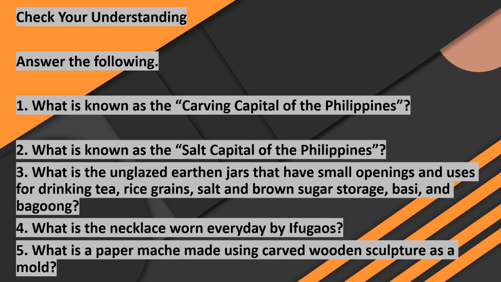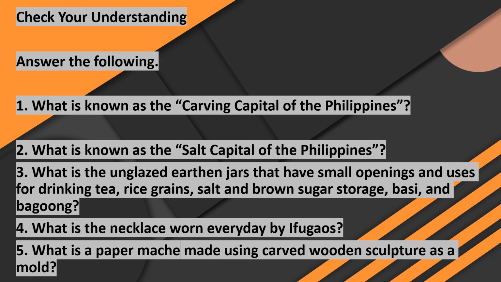Okay, number three, what are the unglazed earthen jars that have small openings and are used for drinking tea, rice grains, salt, and brown sugar storage, basi and bagoong? Okay, so very good. It's burnay. Okay, number four, what is the necklace worn every day by Ifugaos? Do you still remember those things? Okay, so it's pangalapang. Very good.